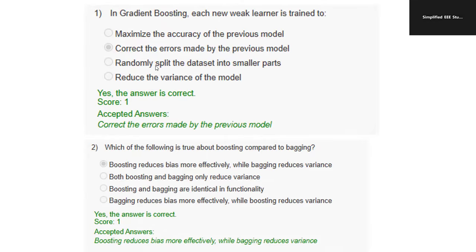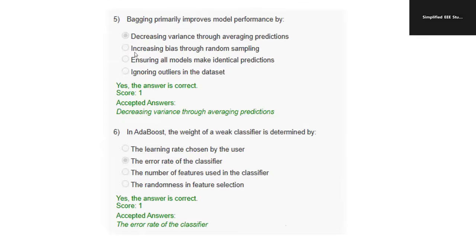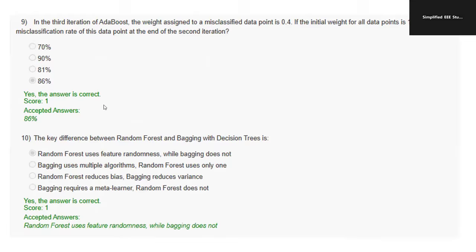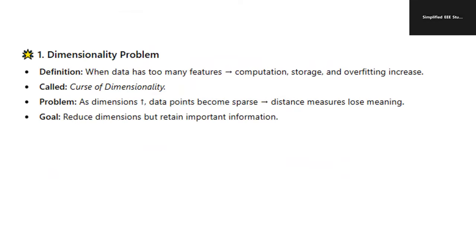Study these multiple choice questions and answers. You have to look into that properly because the answer is very important for MCQs. Kindly go through it. You can pause this video and check it out and practice it separately, because those questions are very, very important and you can expect them in the NPTEL final examination. Even in the GATE examination, these points are important. Study the dimensionality problem.